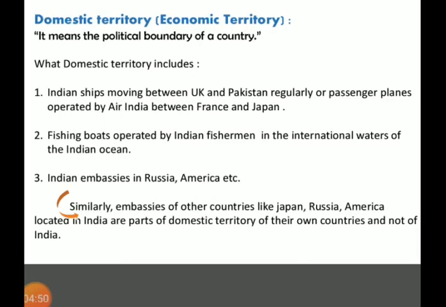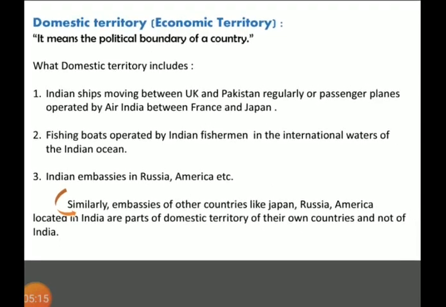So what does domestic territory mean? It means any property of India located in another country will be counted in the domestic territory of India, not of the other country.